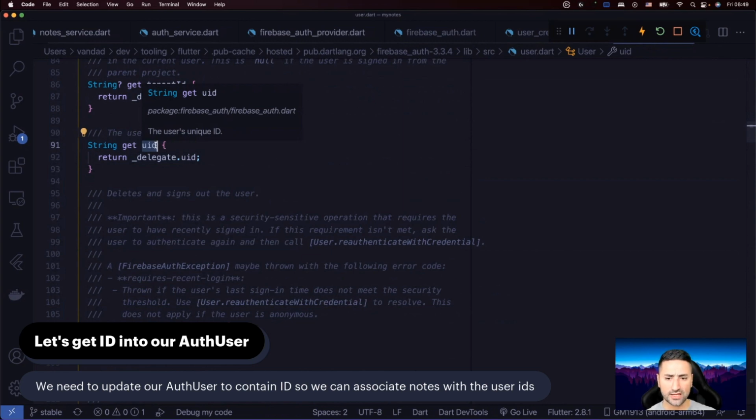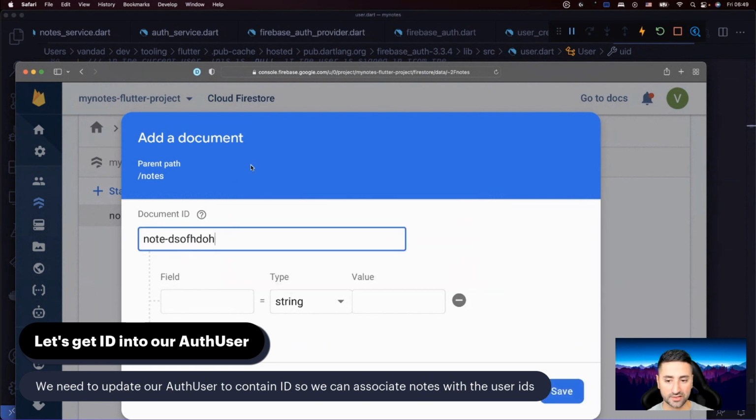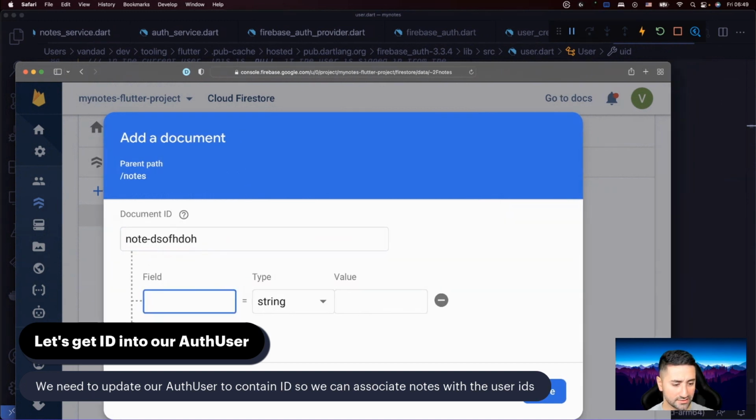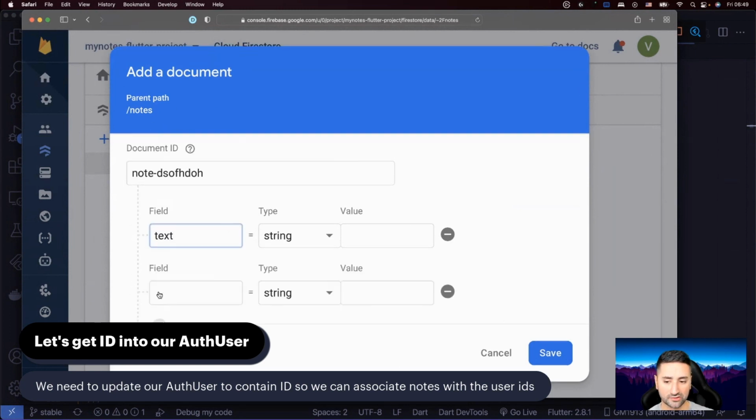So, and this is what I mean. Every document that we create is, for instance, going to be note some random ID or something, which we haven't decided yet. And one of the fields, let me actually see if I can resize this Safari window so you see it better. So it's going to have a text, and the text is going to be generated by the user, but it's going to also have a field called user ID. Okay, so in this user ID field, we actually need to store that user's Firebase generated ID in there.